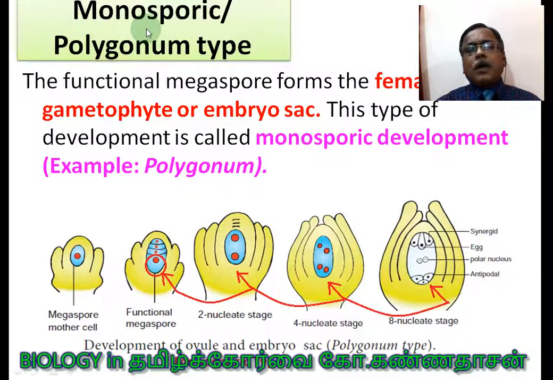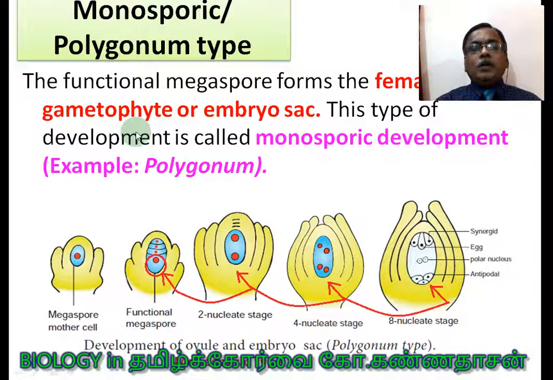The monosporic type is also known as the polygonum type. The functional megaspore forms the female gametophyte, right? The pollen tube is the male gametophyte. Here the embryo sac is the female gametophyte. Are you clear? The gametophyte is going to produce the gametes, that is the reason why it is called a gametophyte.